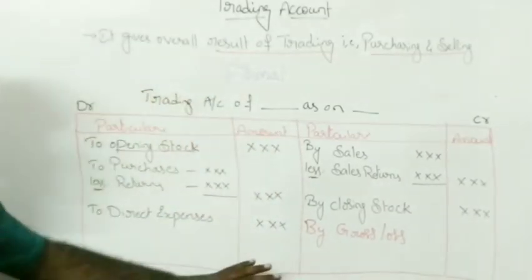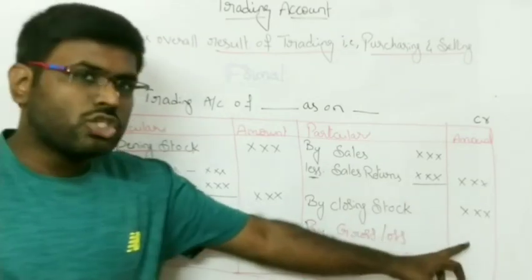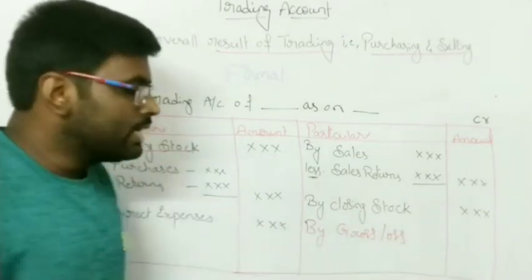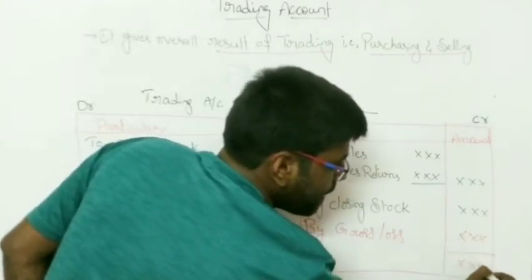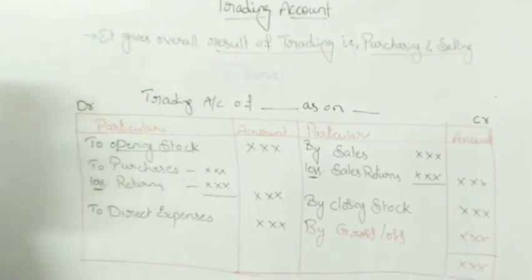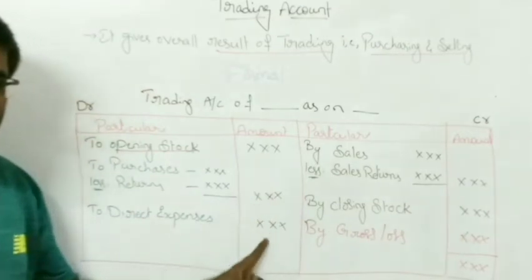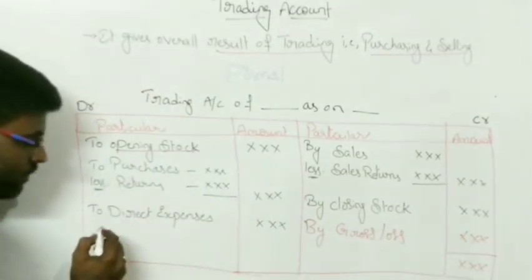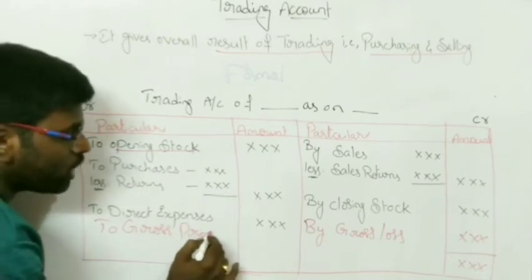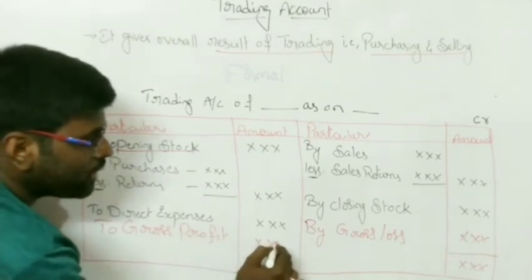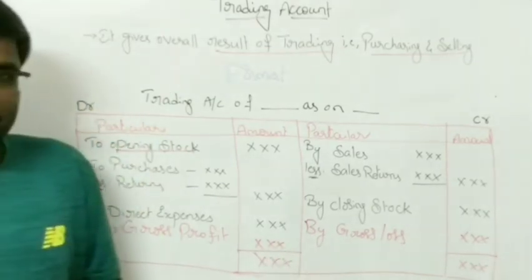If the debit side amount is more and the credit side amount is less, then whatever the shortage amount we have on the credit side will be written as the gross loss amount and will go to balance the credit side. In the opposite situation, if the credit side amount is more and the debit side amount is less, then we will write the gross profit. Whatever the shortage of amount we have should be written as the gross profit, and we will make the total on both sides.